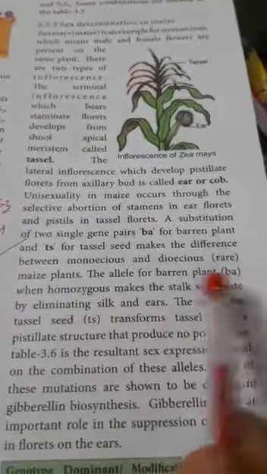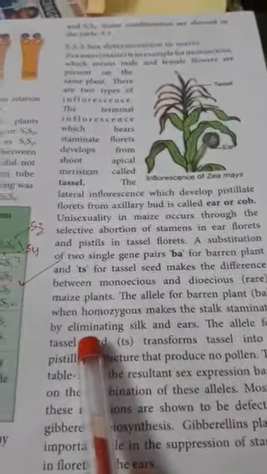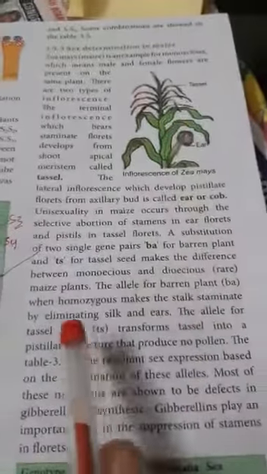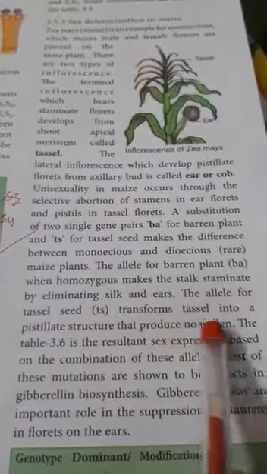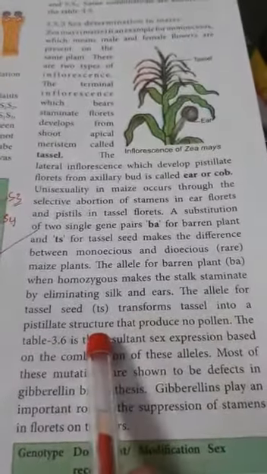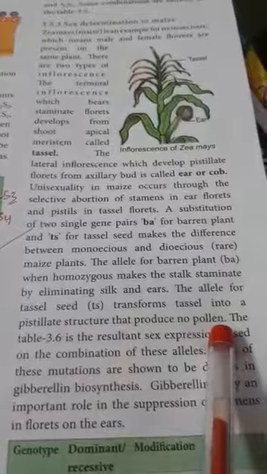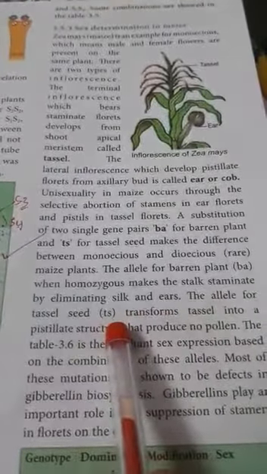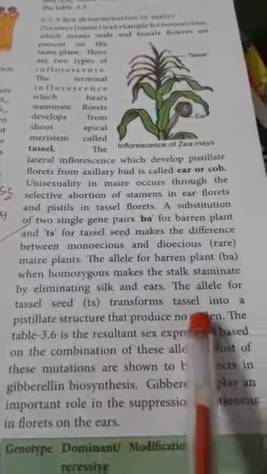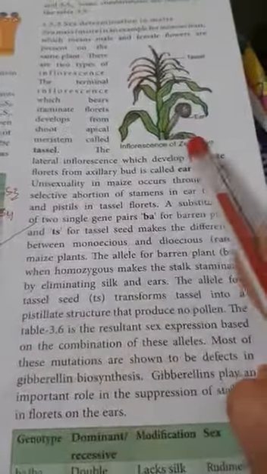When the recessive ba is present, it will form the staminate tassel, which means the ear or silk will be eliminated. The allele tassel seed, TS, transforms the tassel into a pistillate structure that produces no pollen.